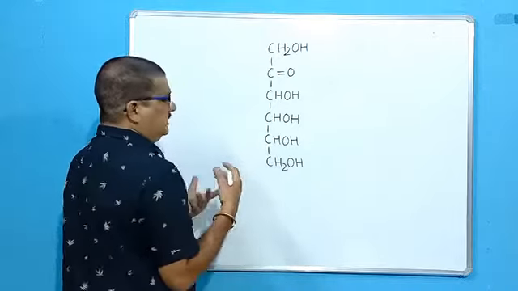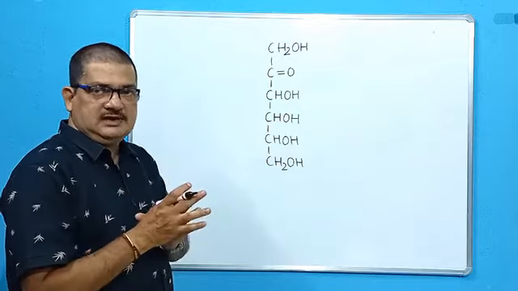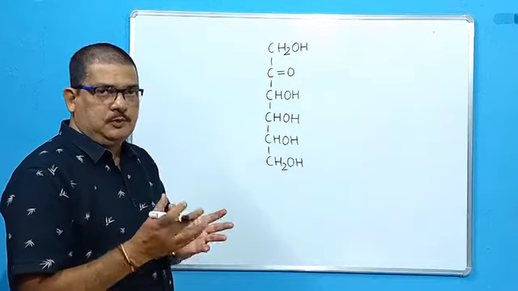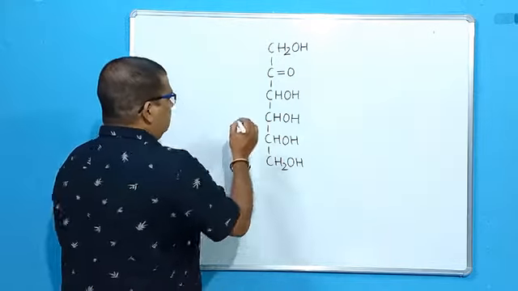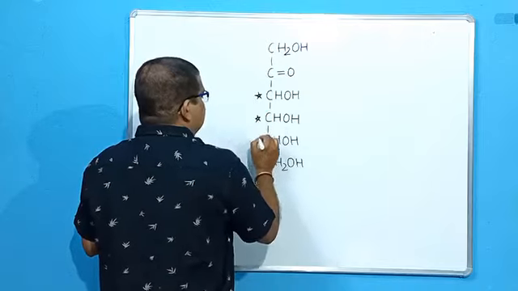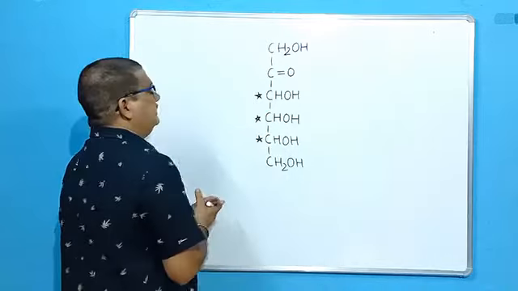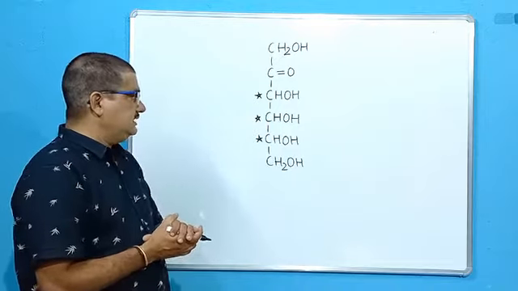So I mean to say, how many chiral centers are here? What is a chiral carbon? It is a carbon attached to 4 different groups or 4 different atoms. That is called a chiral carbon. So if we count the chiral carbons, the number of chiral centers will be these 3.